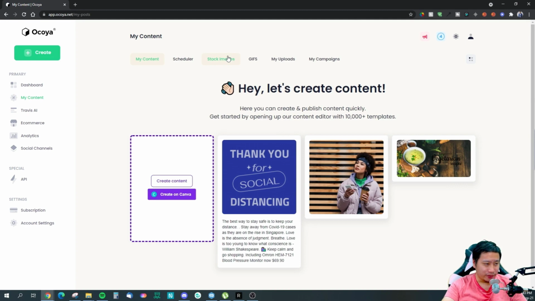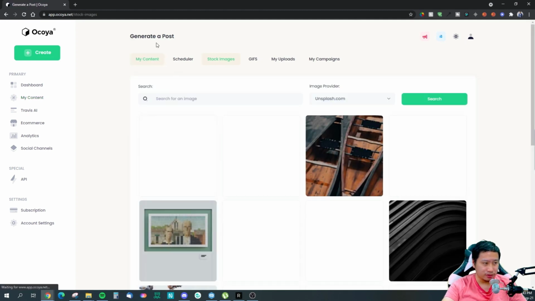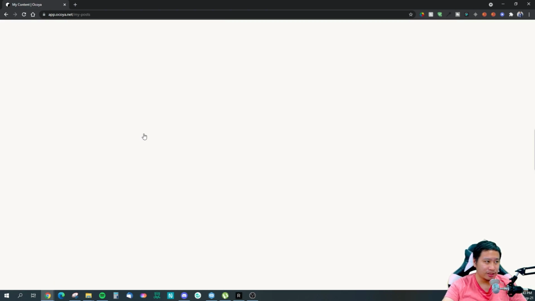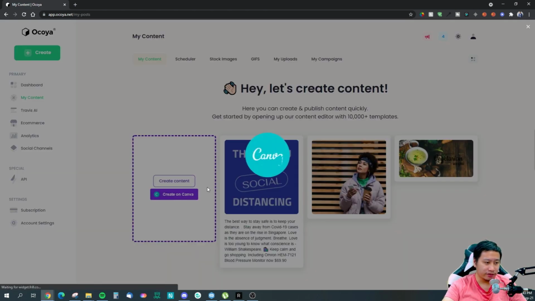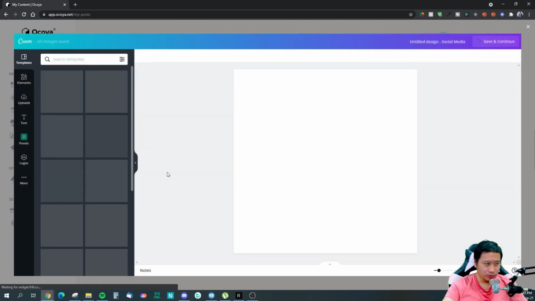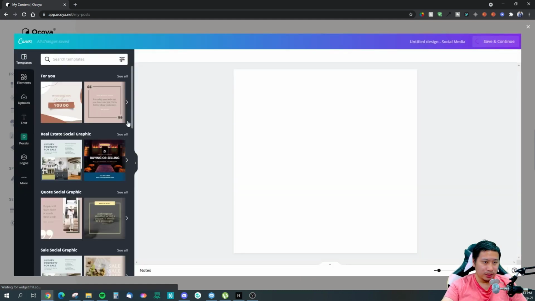So on top of that, they have Canva integration. So let's jump back into Canva first. You can click on create on Canva, and it will launch Canva within Ocoya itself, and you can then create something within Canva itself.